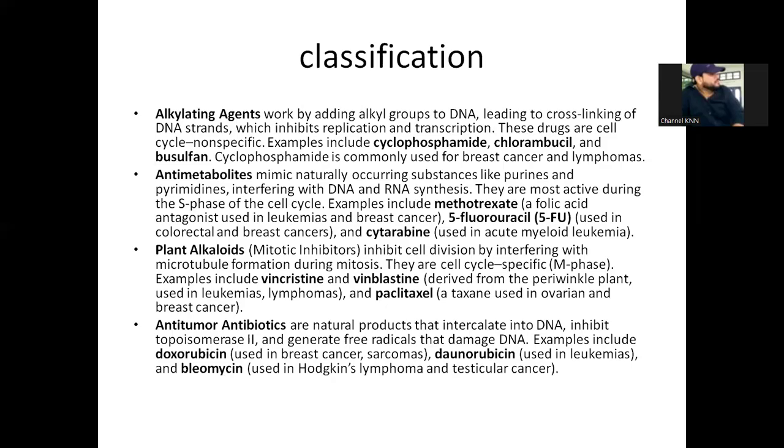Anti-tumor antibiotics are natural products. They mainly inhibit the topoisomerase 2 enzyme, and they generate some free radicals which will damage the DNA of cancer cells. Examples include doxorubicin, daunorubicin, and bleomycin.